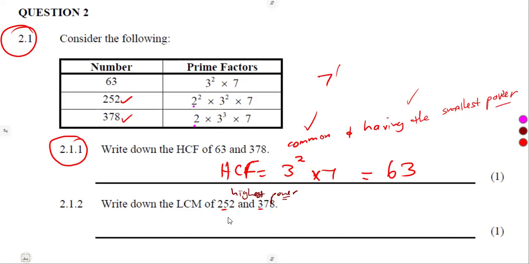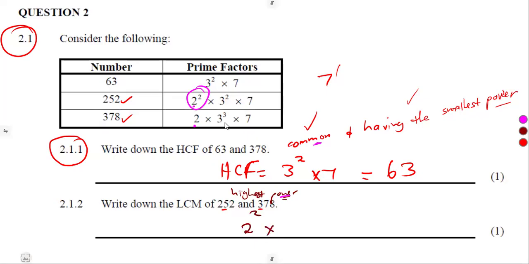We're going to take it as it is. It is only the HCF which is affected because the number has to be common. The LCM has nothing to do with the numbers being common. We just take every number that you can see. As long as you can see that number, it has to be in your answer. Every number. So 2 is there, but which one has got the highest power now? 2 to the power of 2.